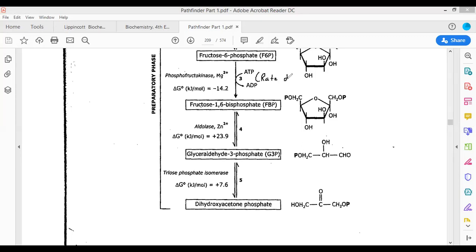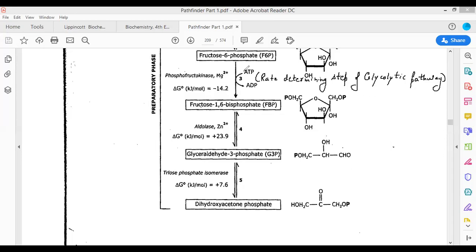It is the rate determining step of the glycolytic pathway that determines the rate of the reaction of glycolysis.